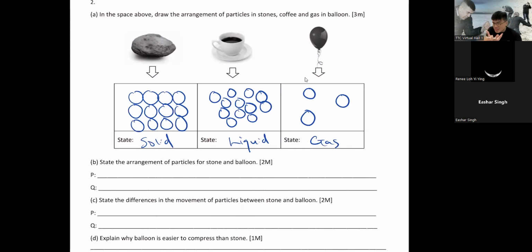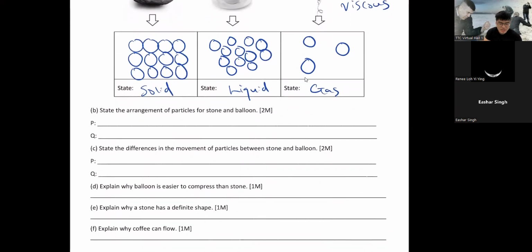How easy something flows is called viscosity. Water is very viscous because they're very watery. Wait, sorry, viscosity is the stickiness. Sorry, I got it in reverse. So water is not viscous, because water is very watery, whereas your honey is very sticky. So that's your viscosity. They are both still liquid, it's just that one is much stickier.